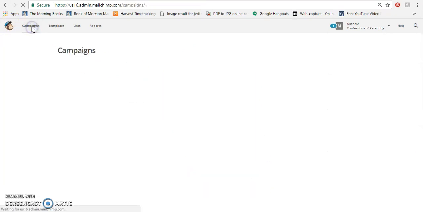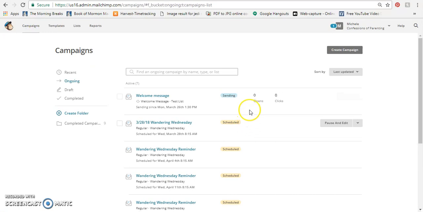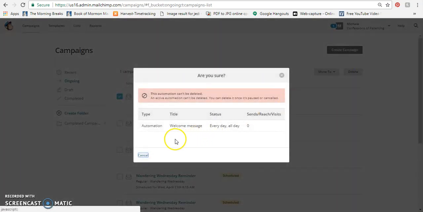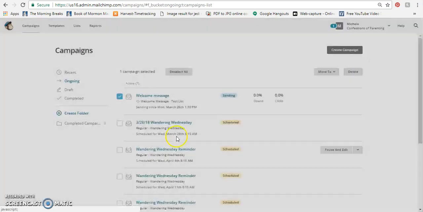And I always like to go over to the campaigns and make sure that it's there. It says welcome message, sending. Since it's a test list, we don't have to be concerned about it going out. That's why I created the test list. So again, since we don't really want to keep that automation going, we will just, oh, you can't delete it unless it's inactive.